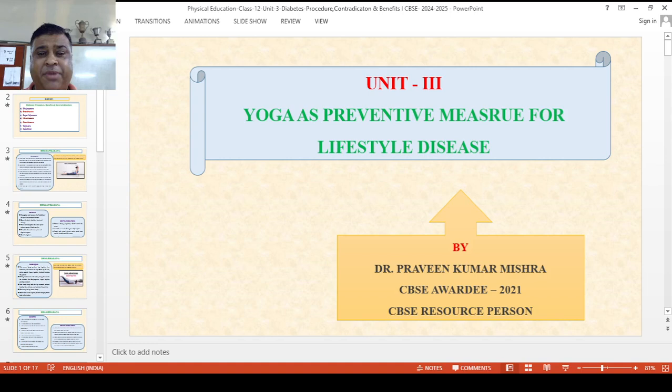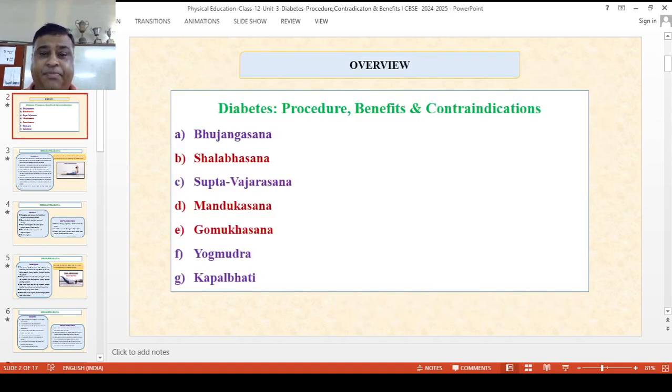Today's session topic is yoga as a preventive measure for lifestyle diseases. Under this, the overview of the session is diabetes, procedure, benefits and contraindications. What do you mean by diabetes? Diabetes is where the sugar level is increased in the blood, and to cure it some asanas are there: Bhujangasana, Shalabhasana, Supta Vajrasana, Mandukasana, Gomukhasana, Yog Mudra and Kapalbhati. We will discuss them one by one.